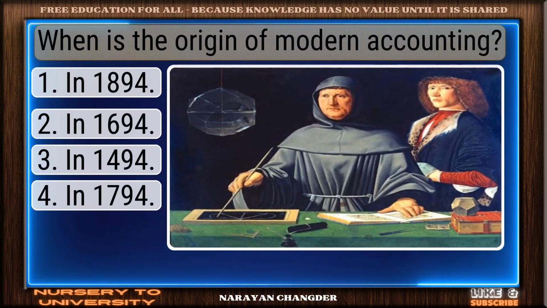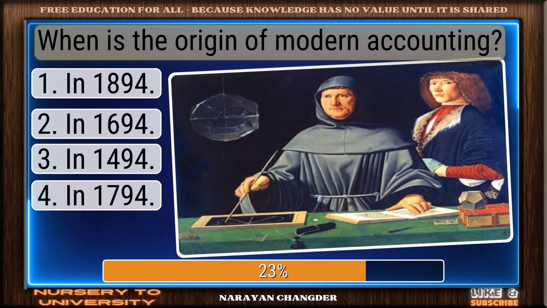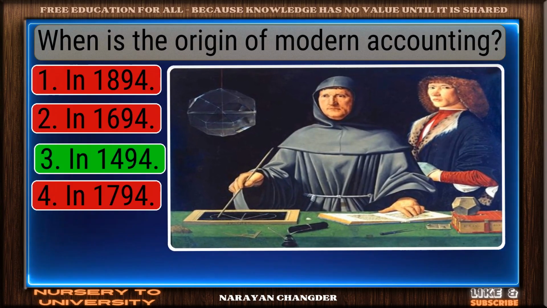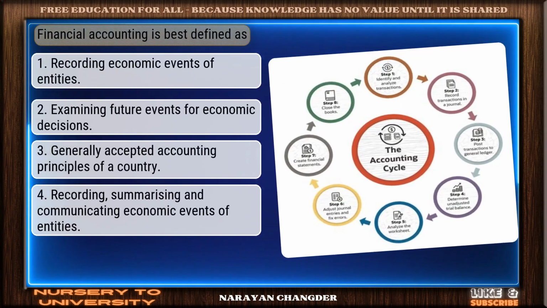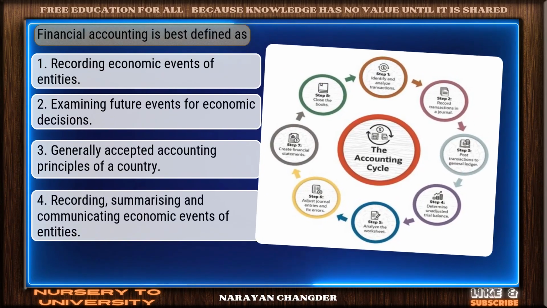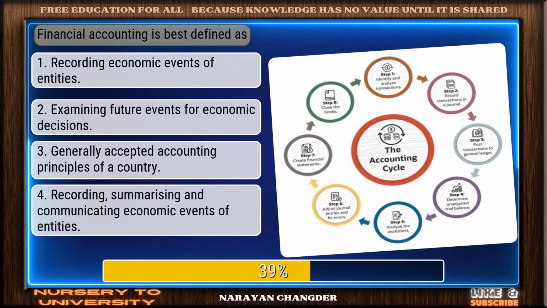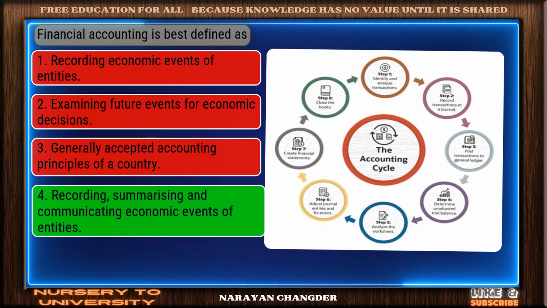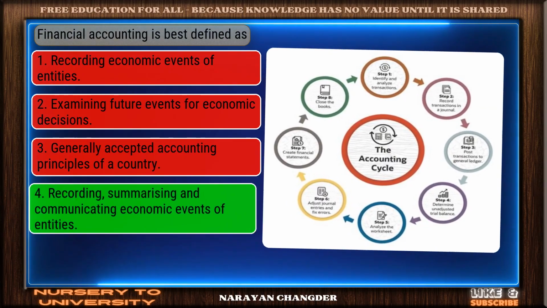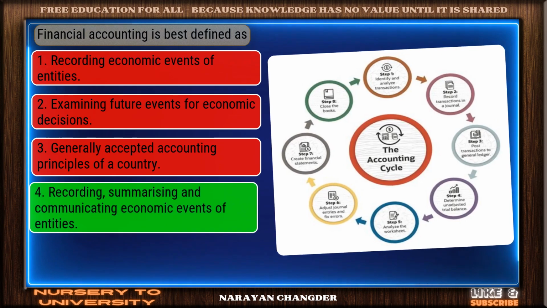When is the origin of modern accounting? Right again. In 1494 is a valid answer. Financial accounting is best defined as. Nice work. You chose recording, summarizing, and communicating economic events of entities, and it is correct.